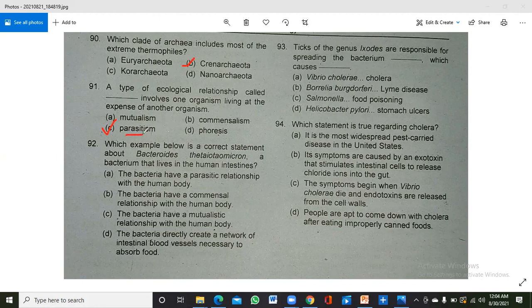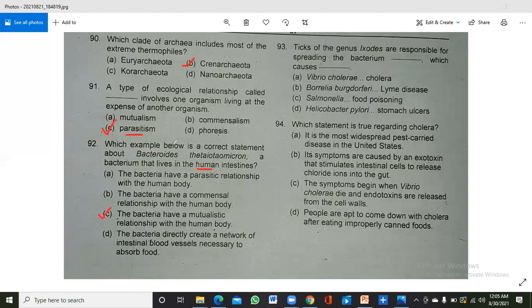Now number 92: which example below is a correct statement about Bacteroides, bacteria that live in the human intestine? If you are not familiar with this bacteria, just look here. The bacteria have a parasitic relationship with the human body, or the bacteria have a commensal relationship with the human body, or the bacteria have a mutualistic relationship with the human body. So the correct answer is that the bacteria have a mutualistic relationship.